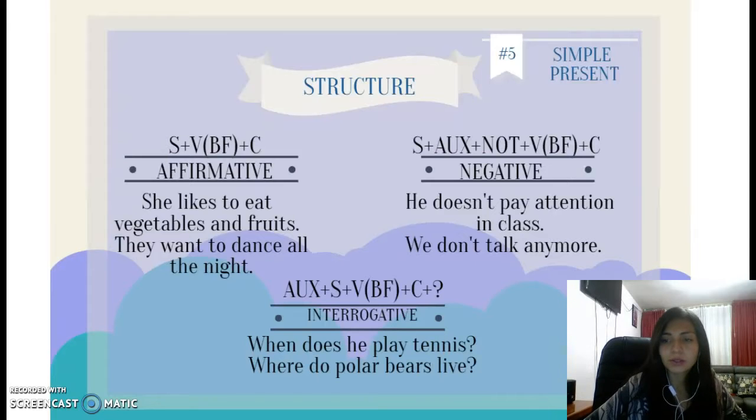As you know, we have to add an S when we are talking about an action that the third person performs. For example, she, he, and it. It's not necessary when we use they, we, you, and I.